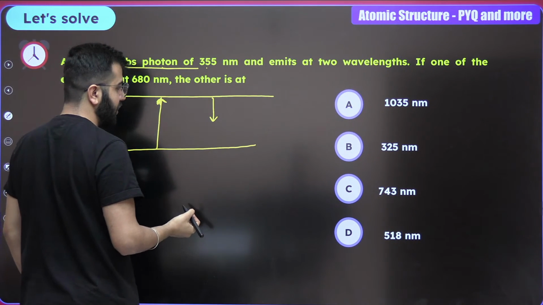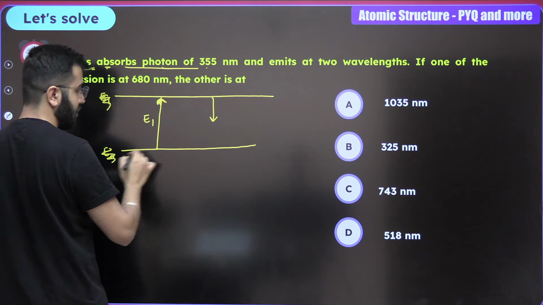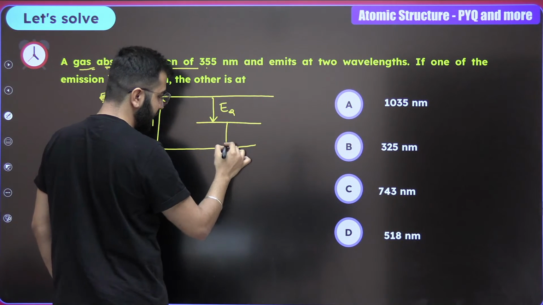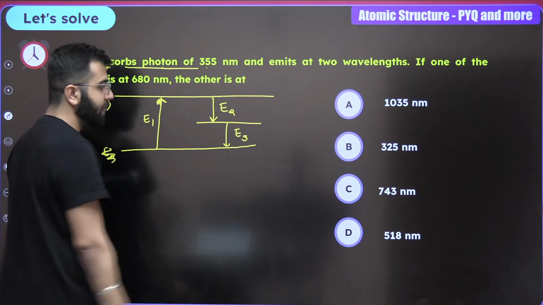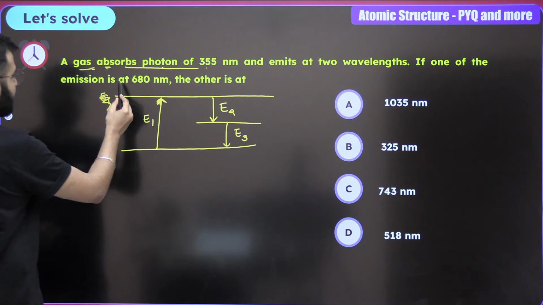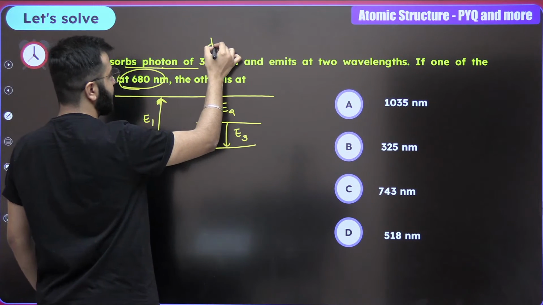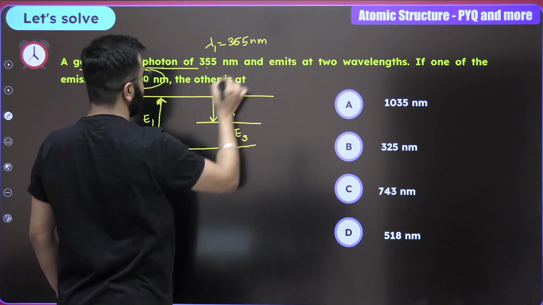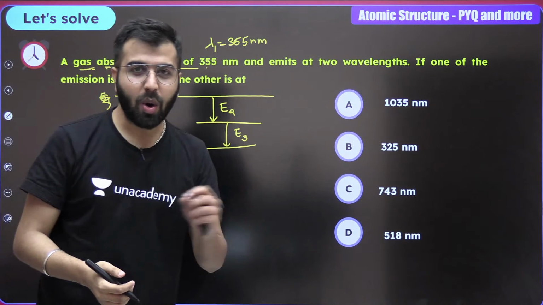It first of all came over here. So this is E1, I should write. This is E2 till here, and then it emits the another wavelength, which is E3. Correct? If one of the emitted wavelength is 680 nm, so this one is, let's say we write it as lambda 1, 355 nm, and this one is going to be lambda 2. We have to calculate the lambda 3. And how are we going to do that?